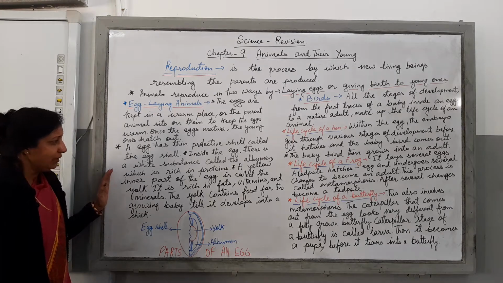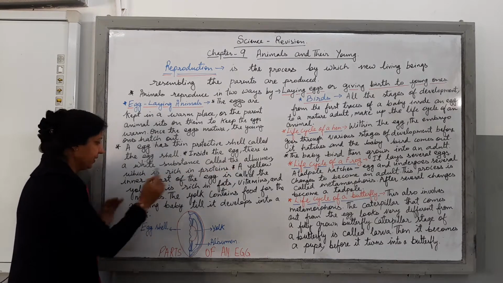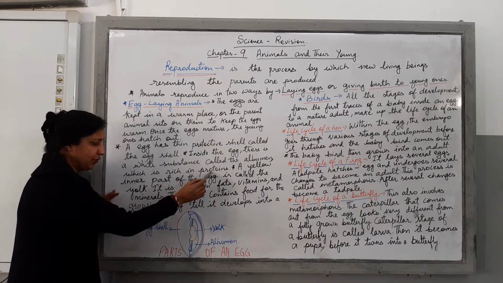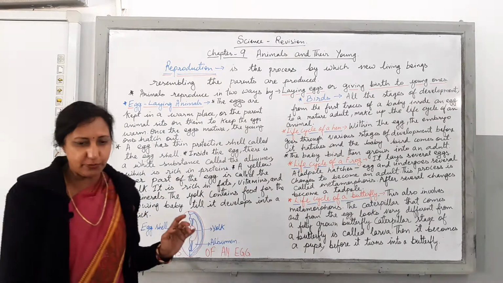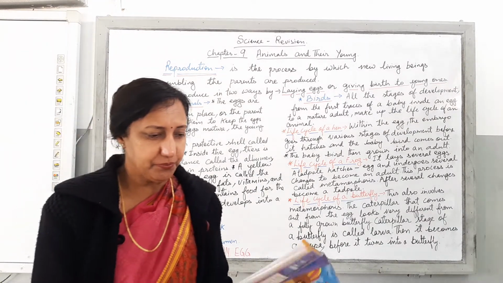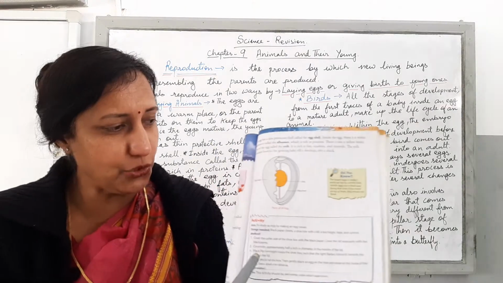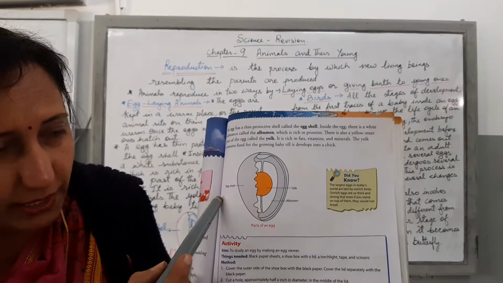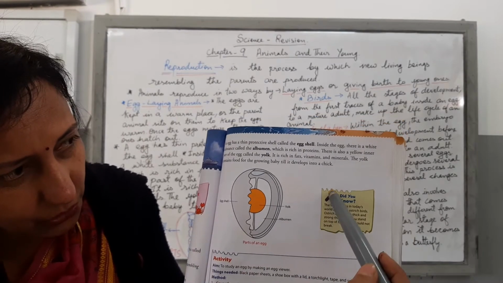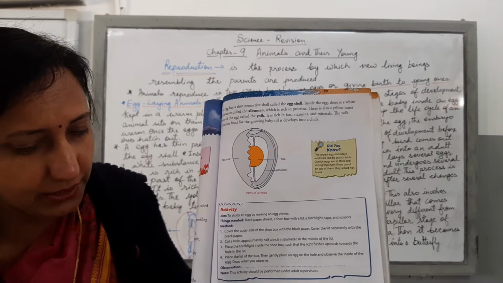And children, inside the egg there is a white substance called the albumin, which is rich in proteins. Here you can see the albumin, and in your textbook also the diagram is given. You can just see it in your own textbook. With the help of your textbook I can show you the parts of an egg. Children, here you can see the eggshell, here you can see the yolk, and you can see the albumin present.